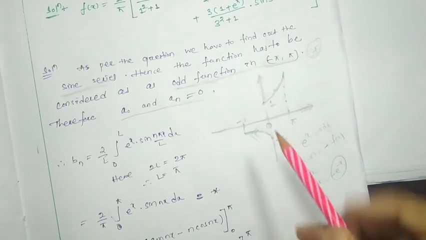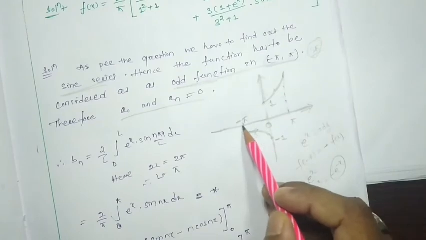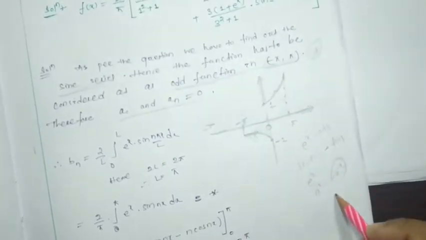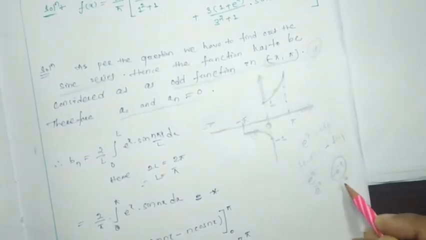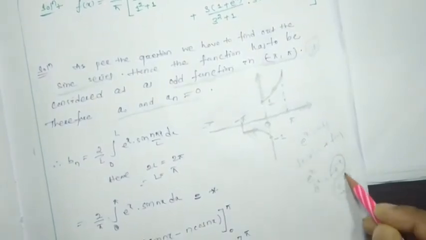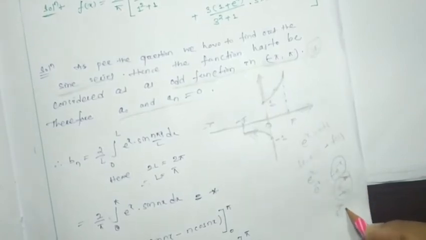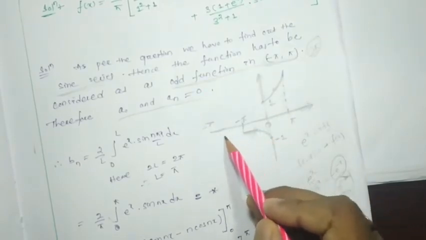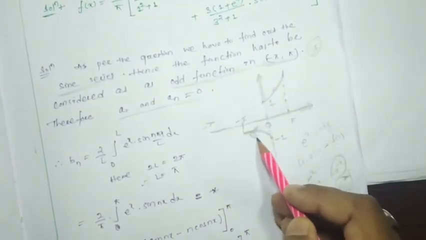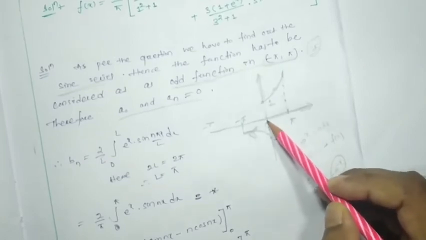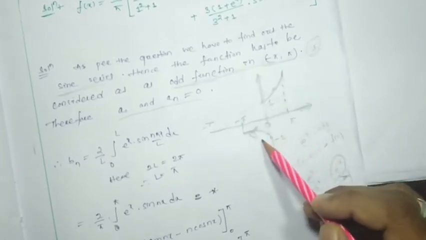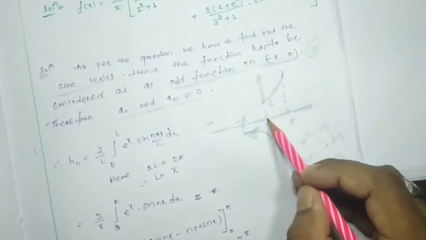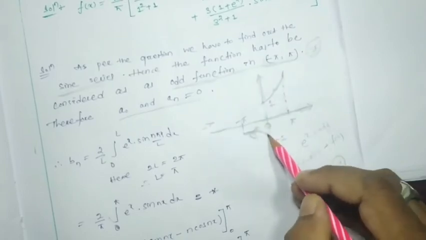So if we have to move towards minus infinity, the value will be e to the power minus infinity. We know that e to the power minus infinity tends to 0, and e to the power infinity tends to infinity. So if we move this side towards minus infinity, this function tends to 0. However, at exactly 0 it will be 1, or just below 0, this function will be negative. So from minus pi to 0, the function exists like this.